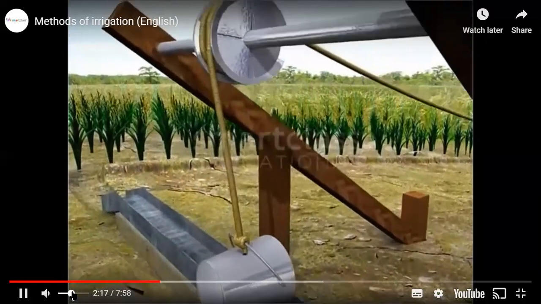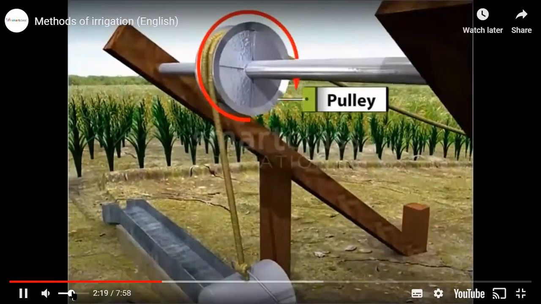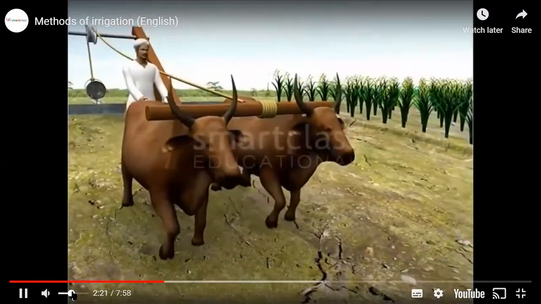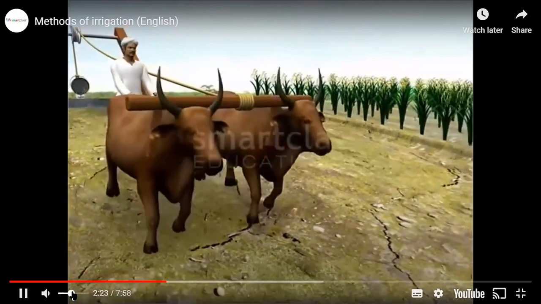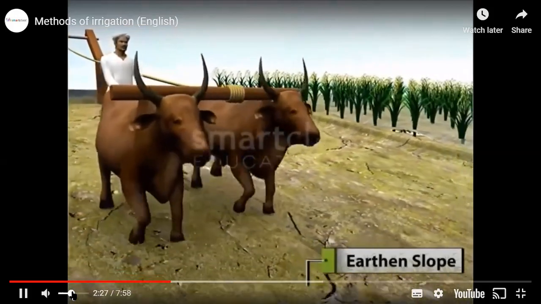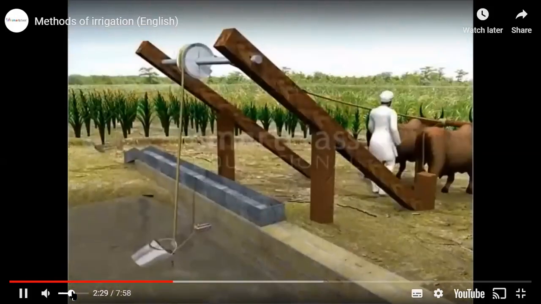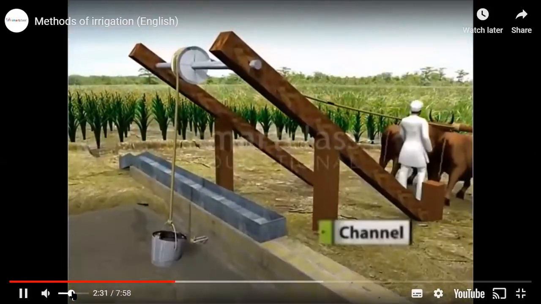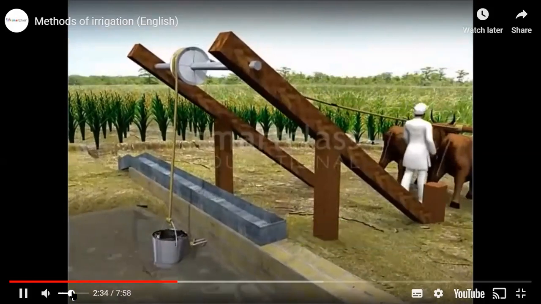The rope is passed over a pulley and fixed to an animal. The animal walks down an earthen slope away from the well to lift water. The water is then emptied into a channel and the fields are irrigated.